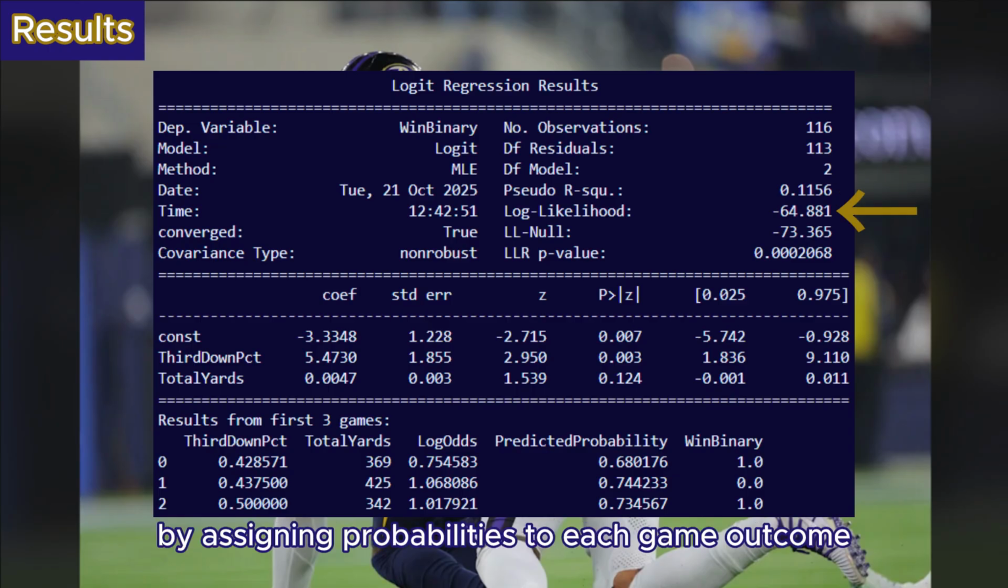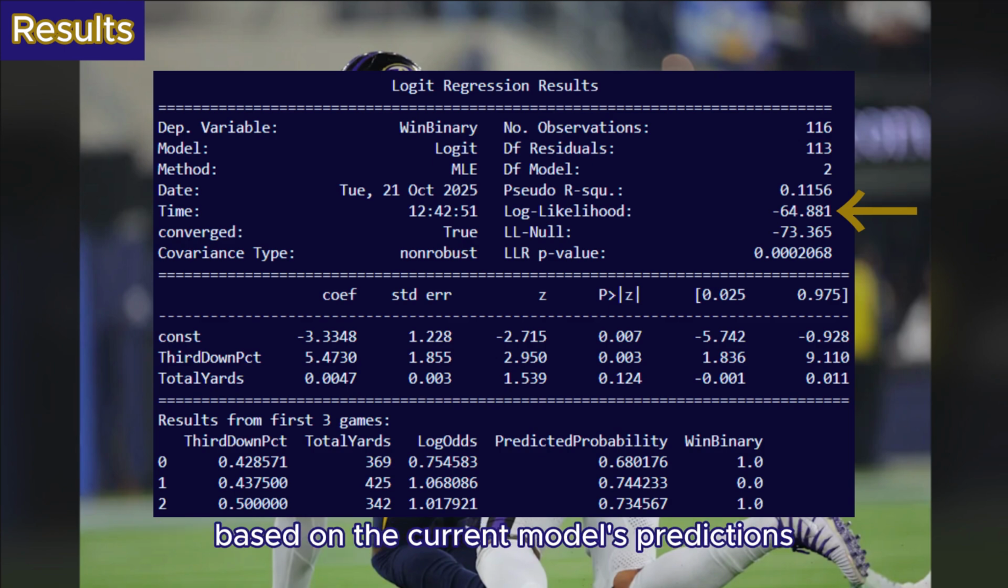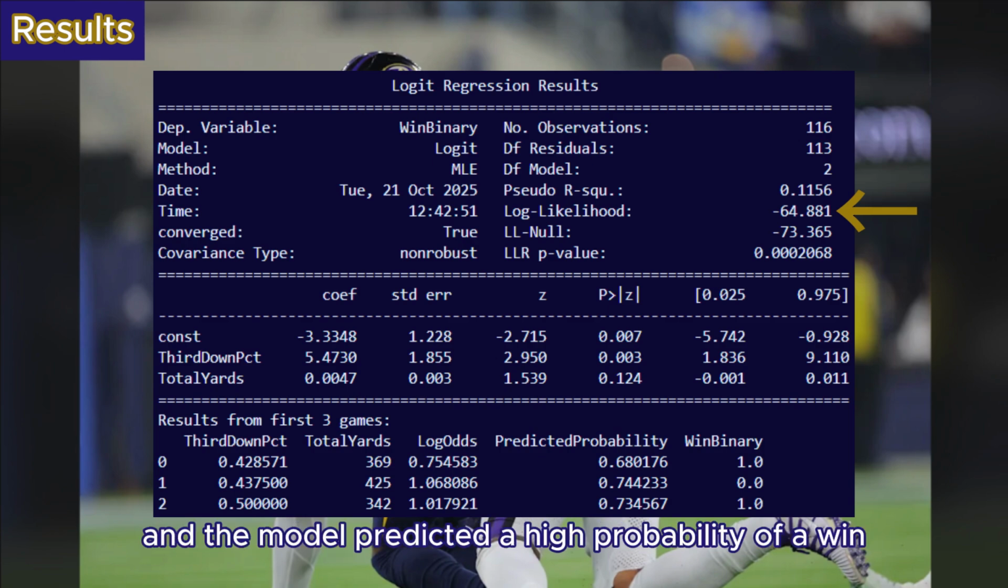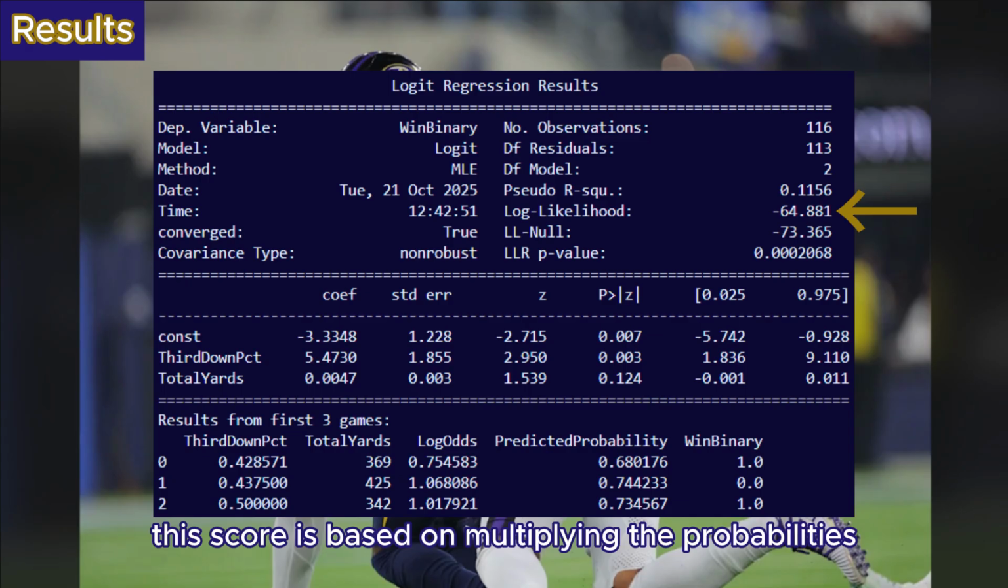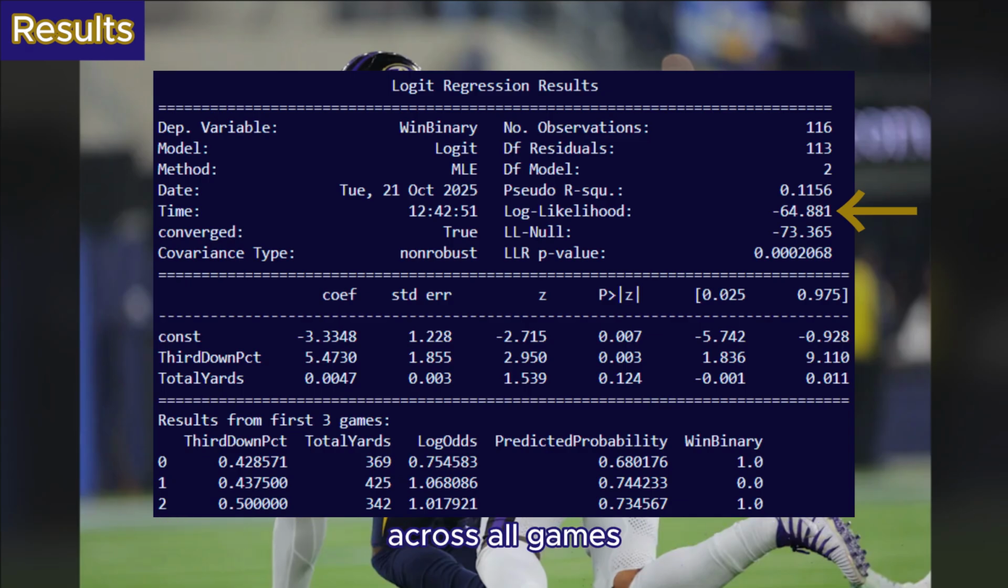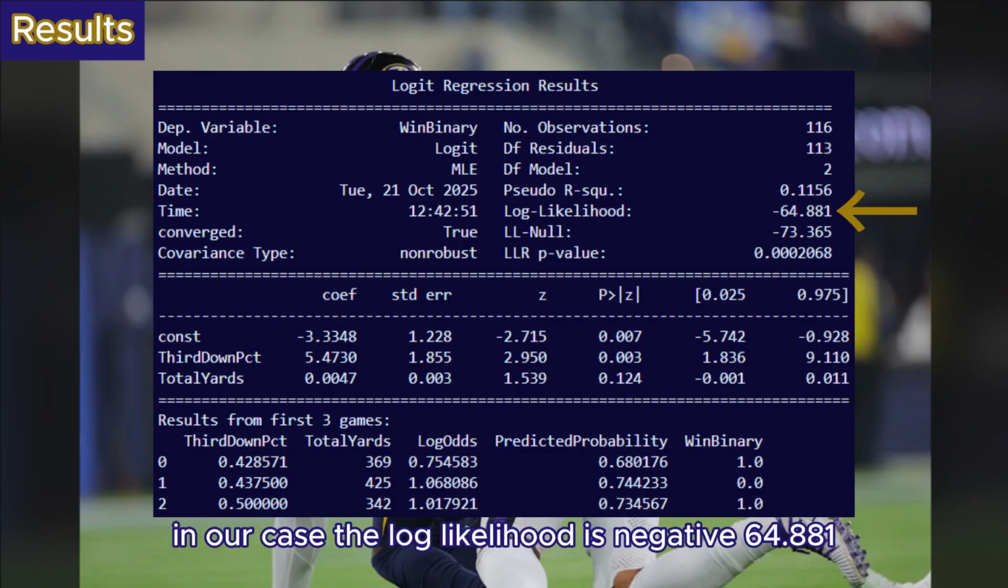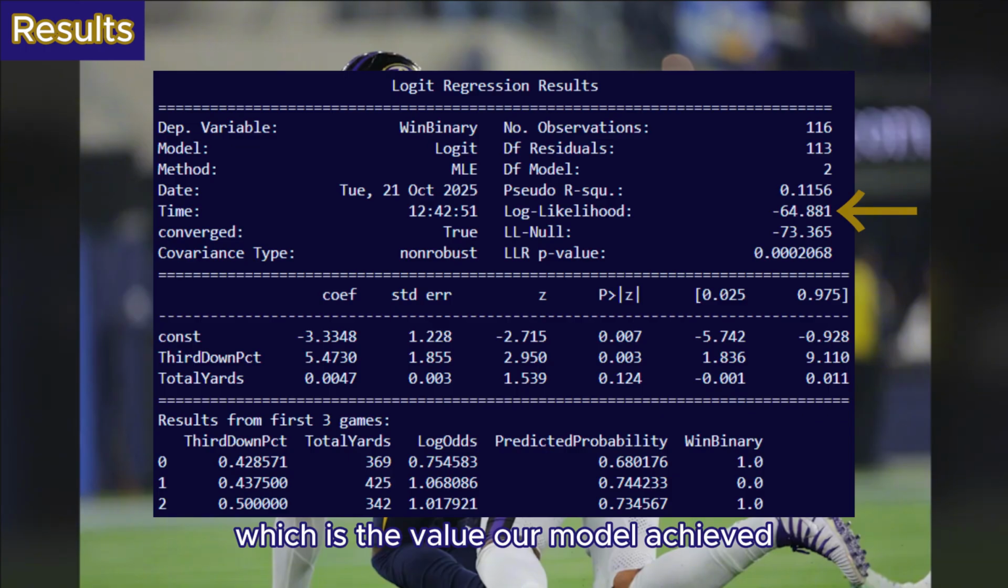Log likelihood. It works by assigning probabilities to each game outcome based on the current model's predictions. If a game was a win and the model predicted a high probability of a win, it's rewarded. If it predicted the opposite, it's penalized. This score is based on multiplying the probabilities across all games, then taking the log so it doesn't underflow. The higher, less negative this value, the better your model fits. In our case, the log likelihood is negative 64.881, which is the value our model achieved after the optimizer, the Newton-Raphson, climbed the likelihood hill and settled at the best coefficients.